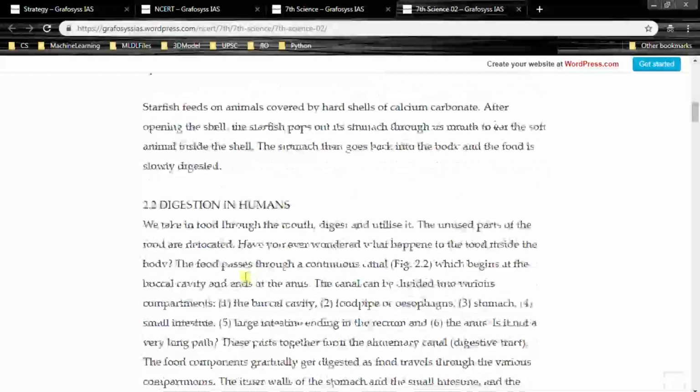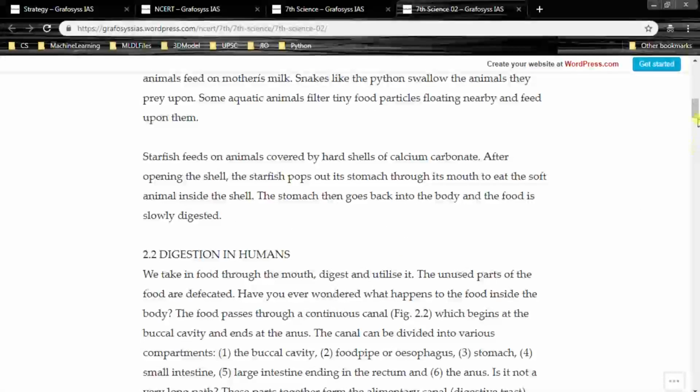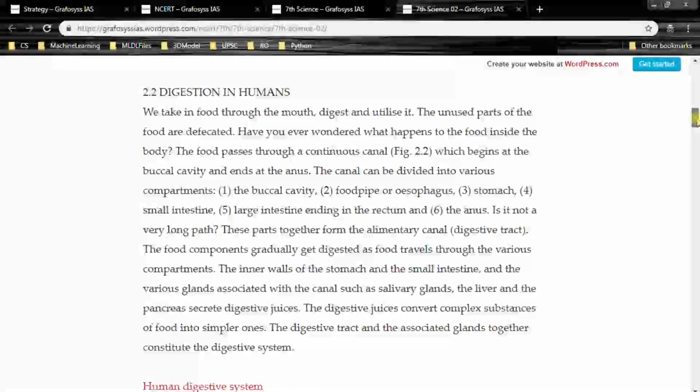Digestion in humans. We take in food through the mouth, digest and utilize it. The unused part of the food is defecated. Have you ever wondered what happens to the food inside the body? The food passes through a continuous canal which begins at the buccal cavity and ends at the anus. The canal can be divided into various compartments.